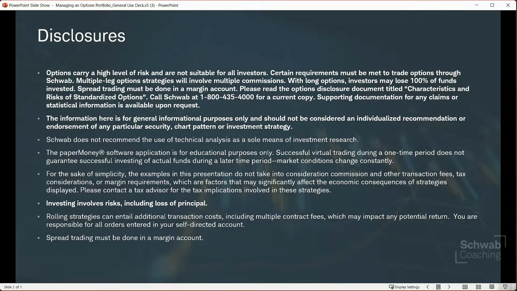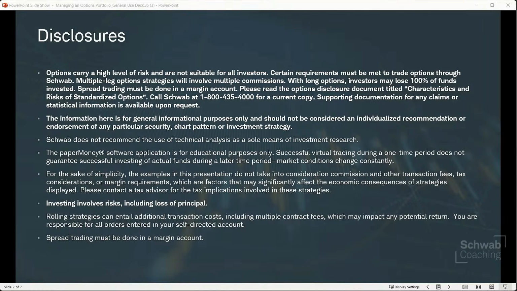But before we get to any of that, let me just mention options do carry a high level of risk and are not suitable for all investors. And the information today is for general informational purposes only. It is not a recommendation or endorsement of any particular security, chart pattern, or investment strategy. Schwab does not recommend the use of technical analysis as the sole means of investment research. Paper money software application is for educational purposes only.